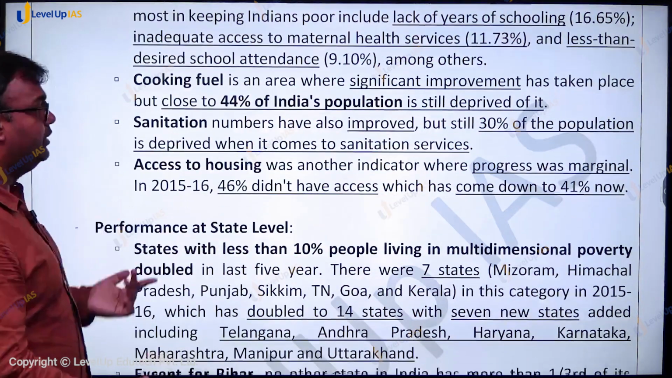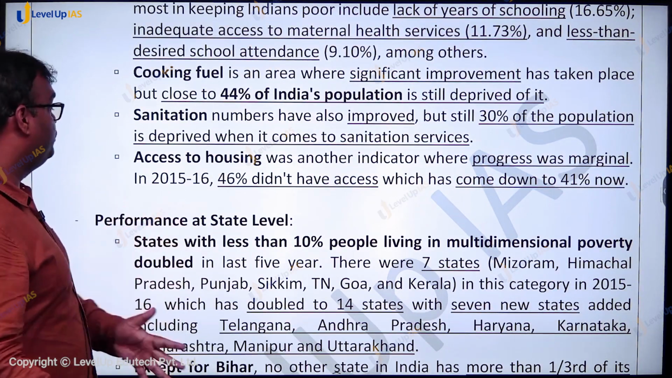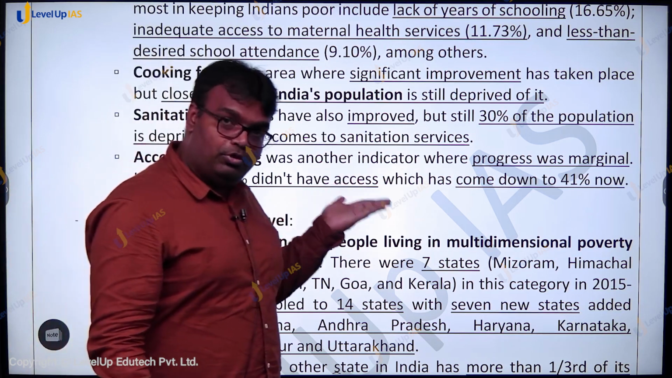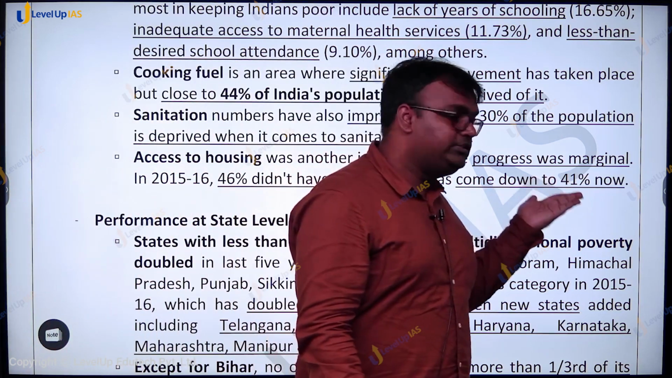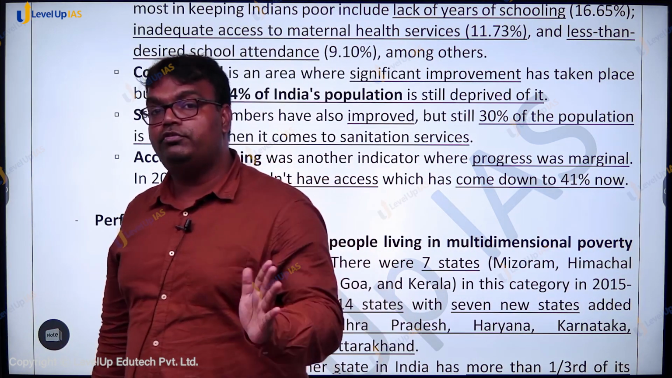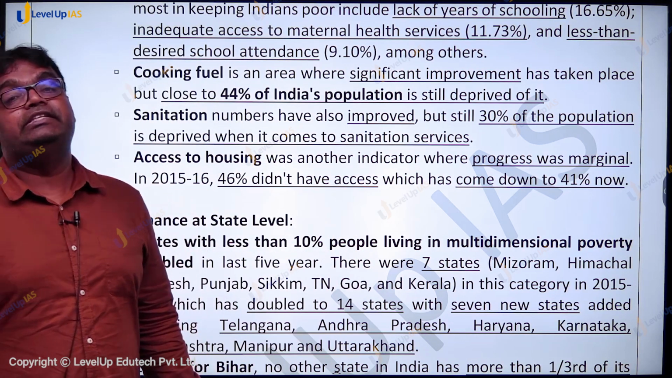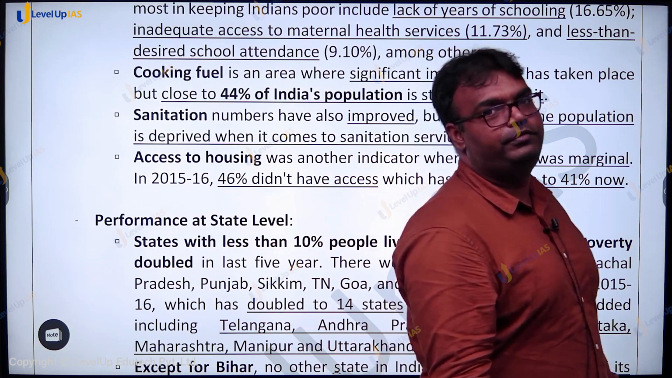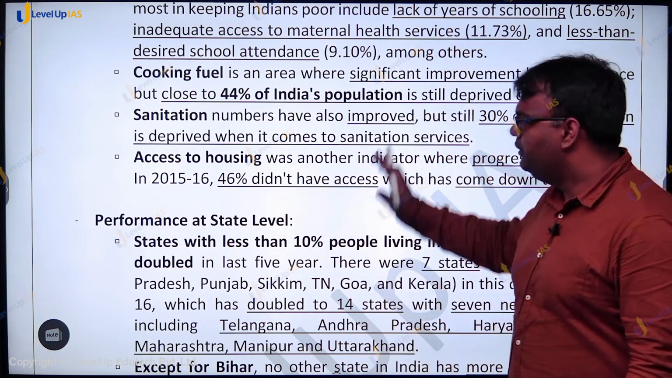Access to housing was another indicator where progress was marginal. In 2015-16, 46% did not have proper housing facilities. This number has come down to 41%, but even now 41% of country's population does not have proper housing facilities. So a lot still needs to be done.